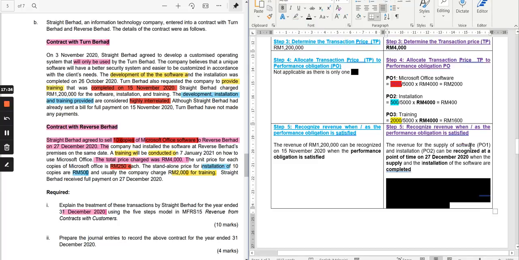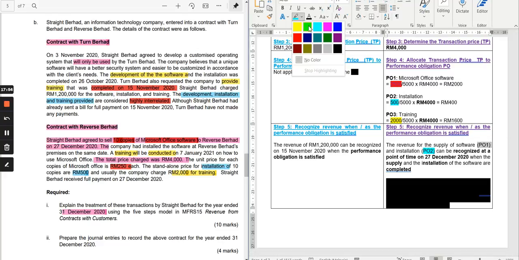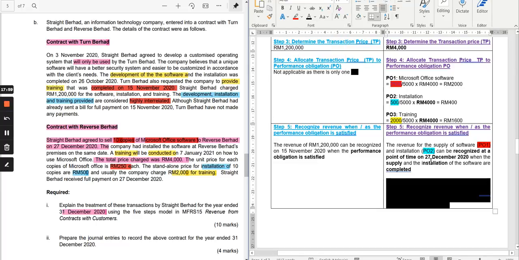So revenue for the supply of software, performance obligation number 1 and performance obligation number 2, will have to be recognized on the same date, which is on 27th of December. It is recognized at a point of time when the supply and the installation of the software are completed, meaning that the 2 performance obligations are being satisfied.